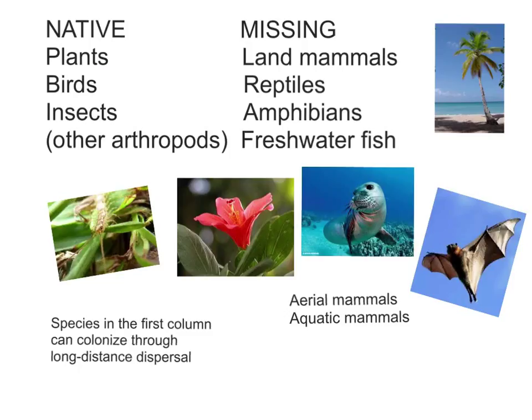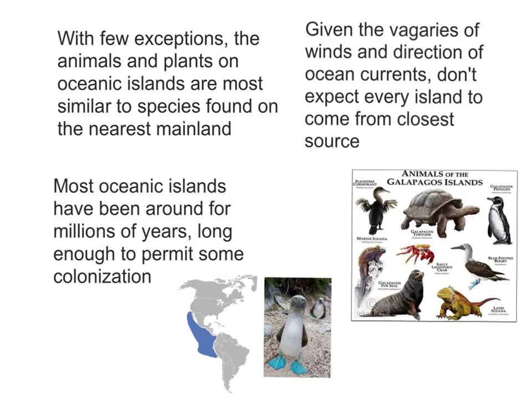But they don't lack all mammals. Aerial mammals do occur on almost every island. New Zealand possesses two bats found nowhere else in the world, because while terrestrial mammals cannot be transported across a wide space of sea, bats can fly across. Aquatic mammals also are seen on islands. In Hawaii, the endemic monk seal can be found, and in Juan Fernandez, a native fur seal can be found. These mammals find their way to islands by swimming, allowing them to colonize through long-distance dispersal.